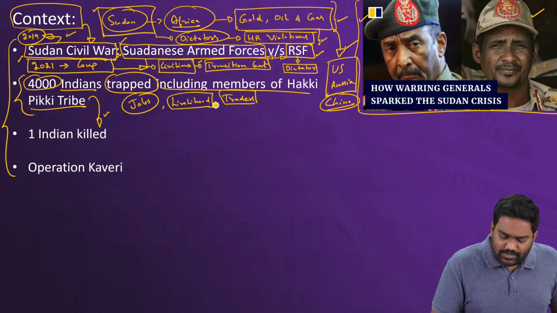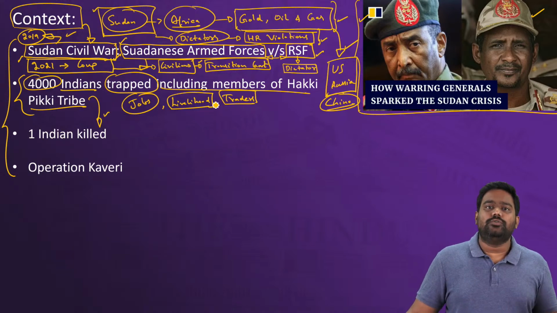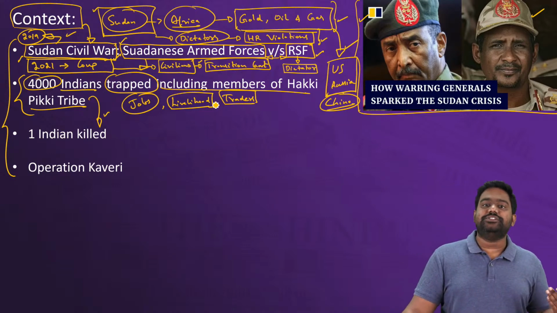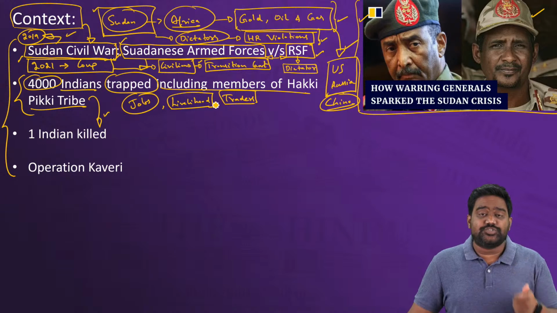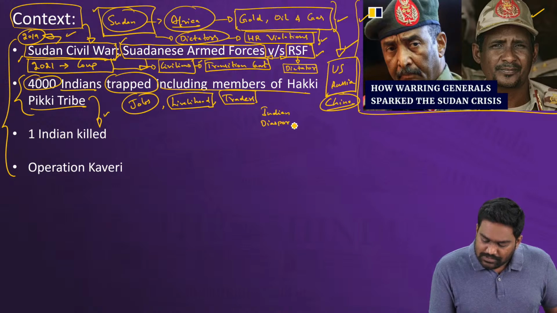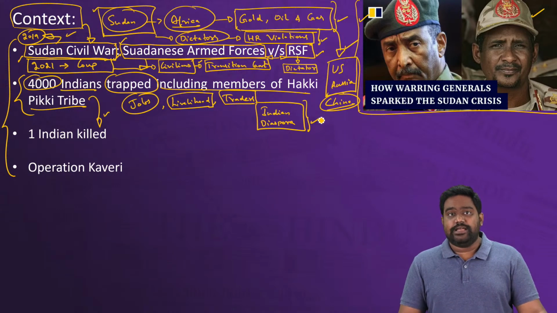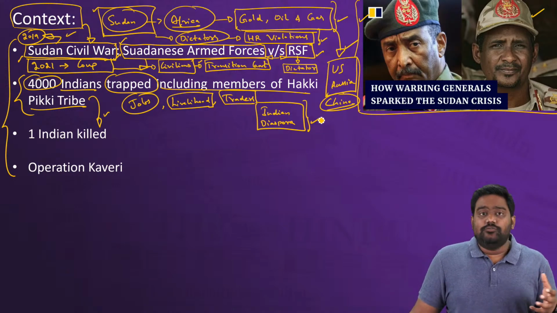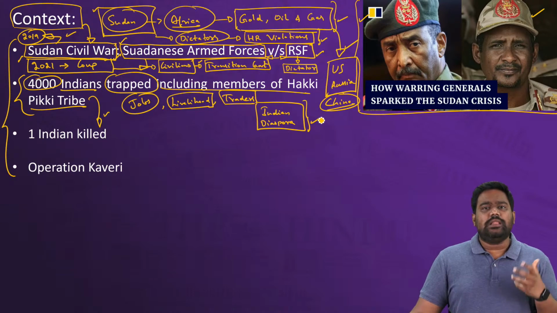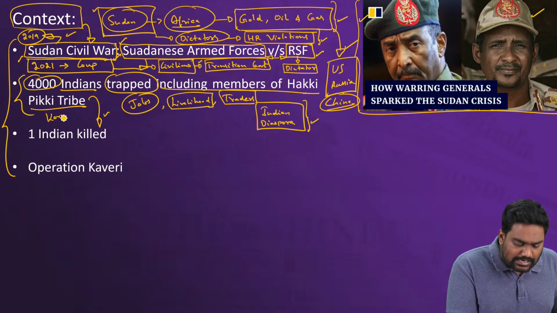See, India has a presence in almost every country today. Indians in general move out to various countries around the world, be it the developed Western countries or even the underdeveloped African countries. You will find the Indian community everywhere. We have a very strong diaspora presence. Some go to study, some go to work, some go for business and trade, right? And this represents a strong cultural link for India as well. So in Sudan as well, we have around 4,000 Indians from many years. A lot of Indians, businessmen, traders, workers, they go to Sudan for a livelihood opportunity. This includes members of the Hakki-Pikki tribe from Karnataka.